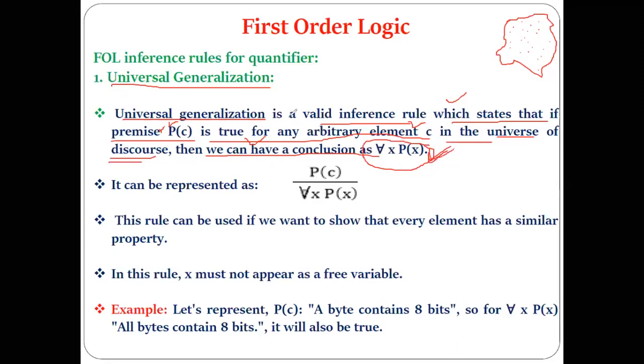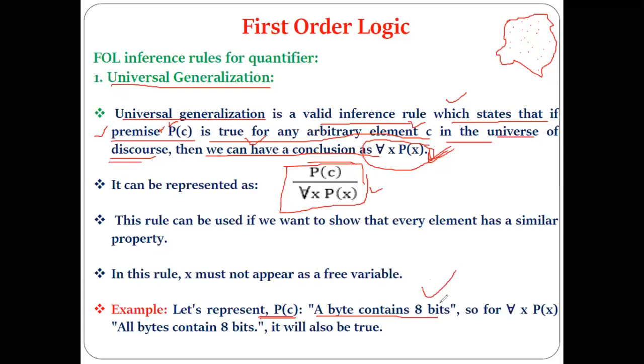This particular definition of universal generalization is written like this. Now what exactly does it mean? Let's understand. As I said, universal generalization is a valid inference rule which states that if there is a premise P(c), let's consider the premise P(c) to be this statement: a byte contains 8 bits.